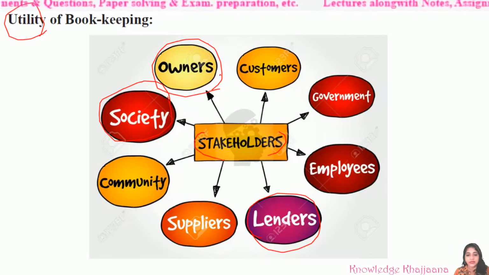See, for what purpose does the businessman establish the business? For gaining profit, for earning money. So what do they have to look after? After fulfilling all the responsibilities towards all the stakeholders, they must gain the profit also. So what is their responsibility towards themselves? That is to gain the profit. So these are the different stakeholders, means different parts of the society, towards whom the business is responsible or answerable.